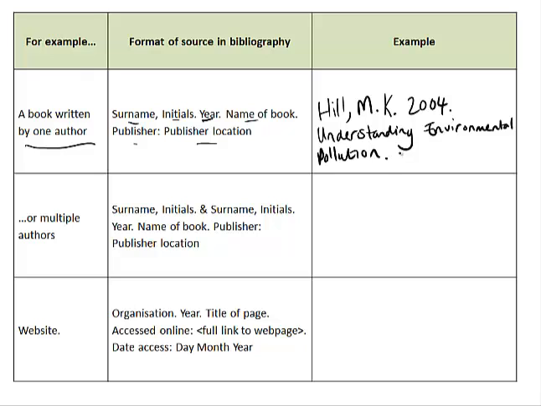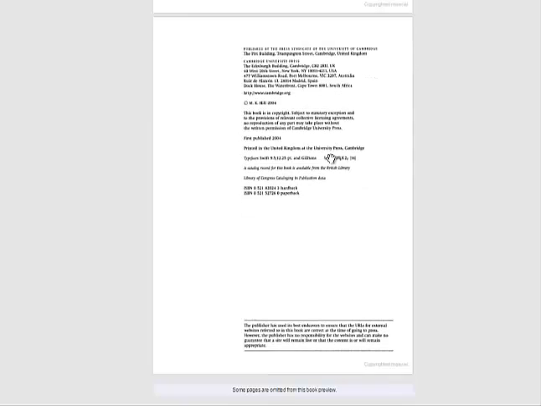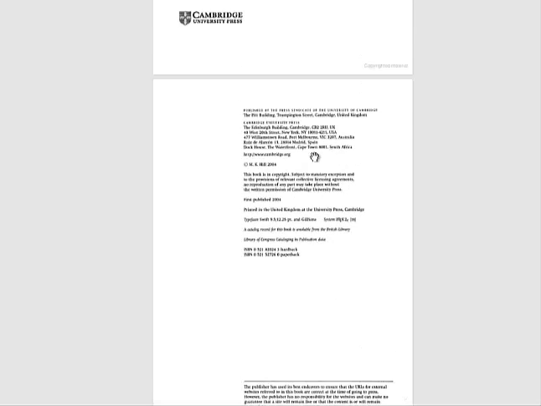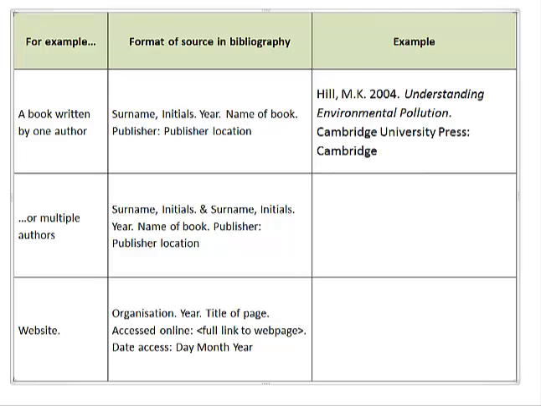So it's Cambridge, write it out in full, University Press, and then colon, the publisher's location is Cambridge, so then Cambridge. Alright, that's how it looks. So let's just type it over to keep it neat. And there we go, that's how it should look.